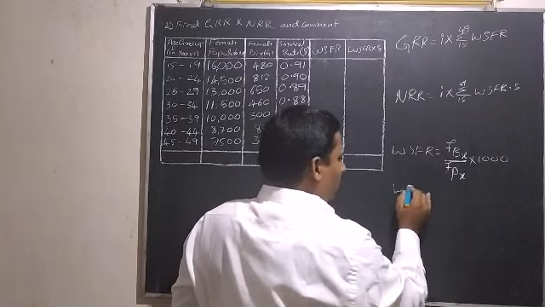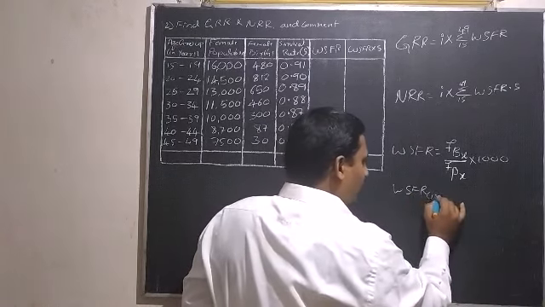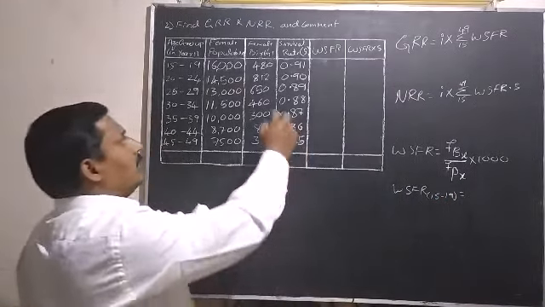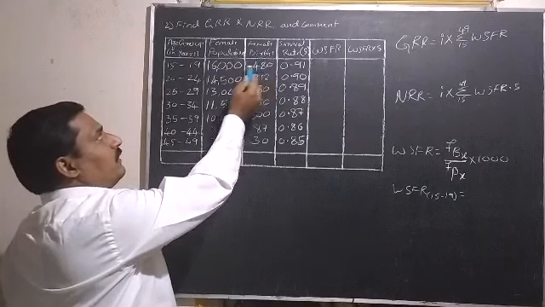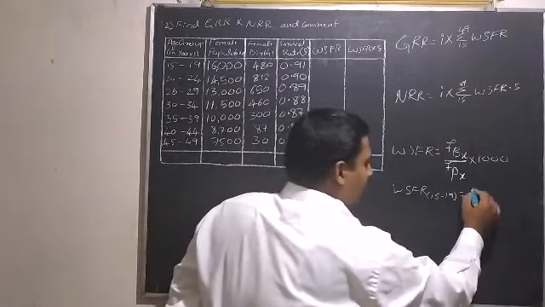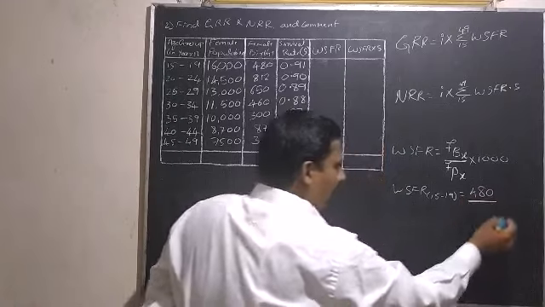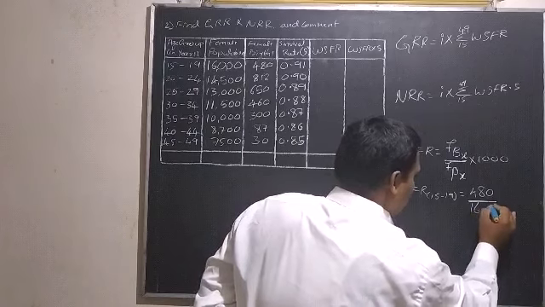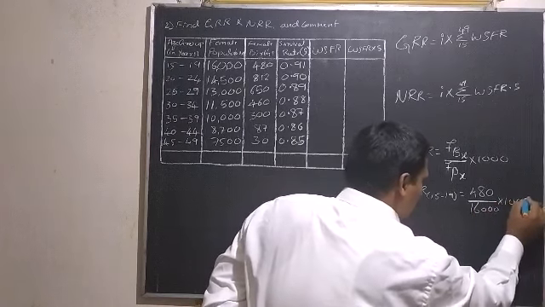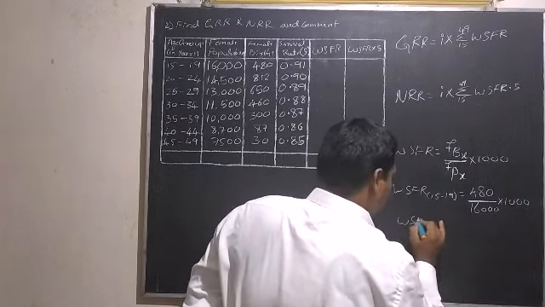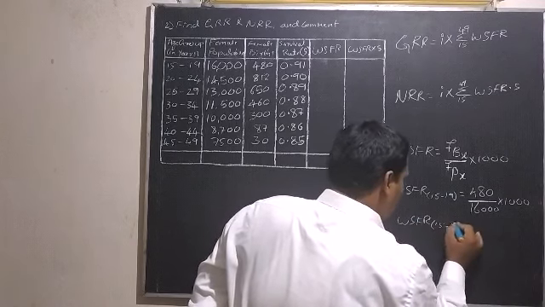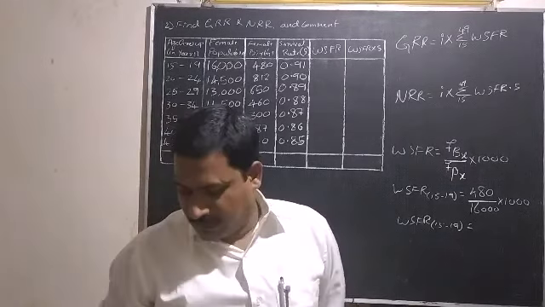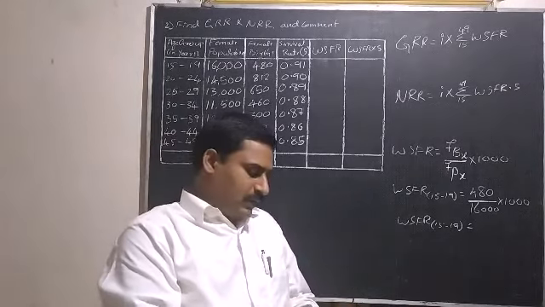So we'll calculate WSFR for age group 15 to 19 years. Here the female births for the 15 to 19 age group is 480, divided by female population 16,000, into 1000.